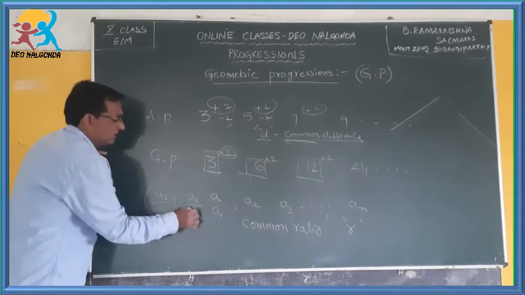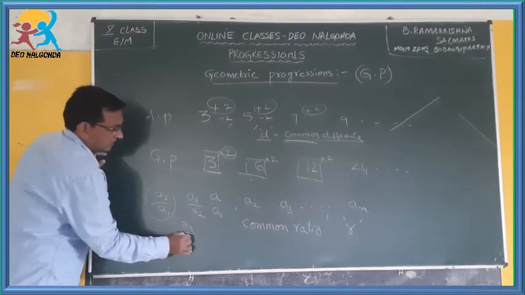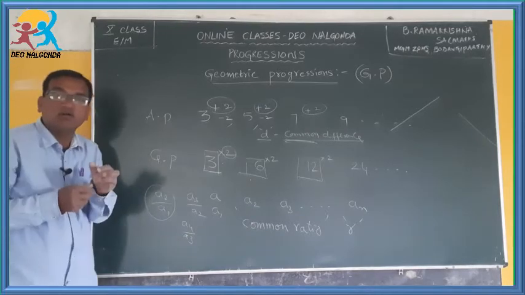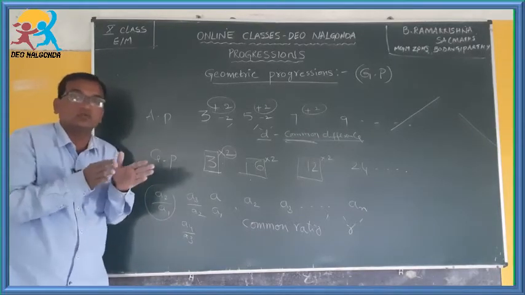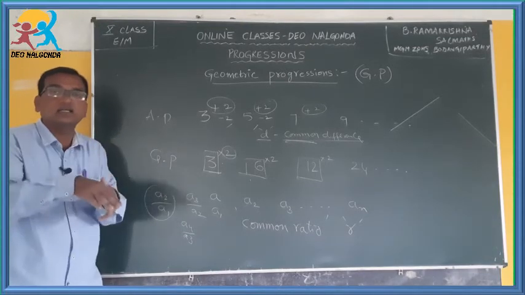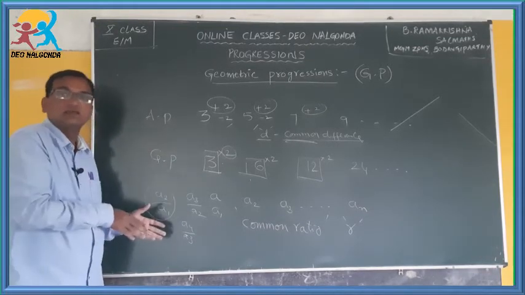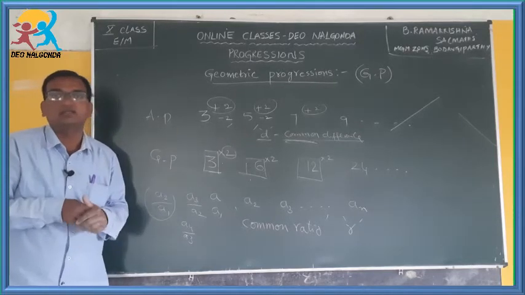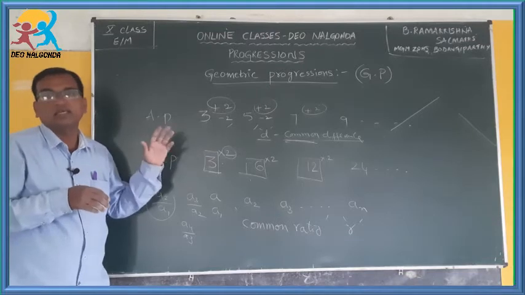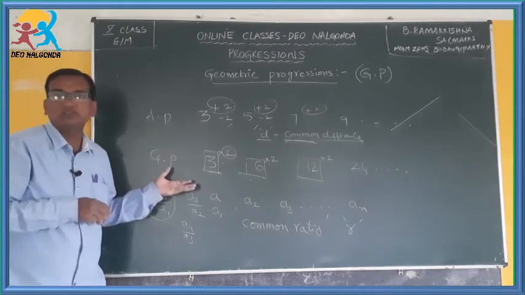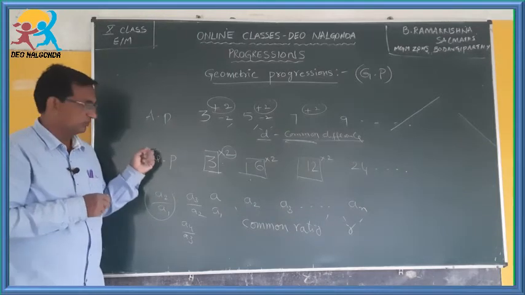So a3 by a2, a4 by a3, means you have to find the ratio of any two successive terms in the geometric progression. If they are common, or equal, then we can say that the sequence of numbers is forming a GP. GP means nothing but geometric progression.